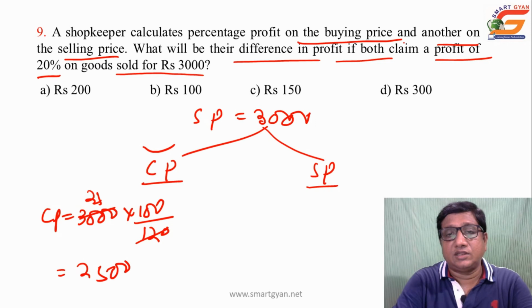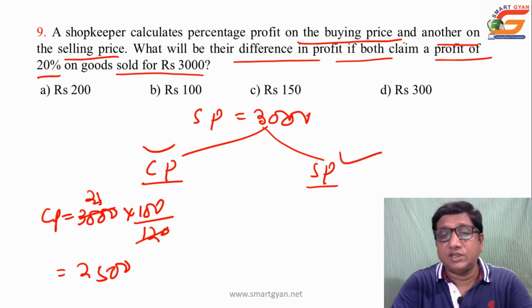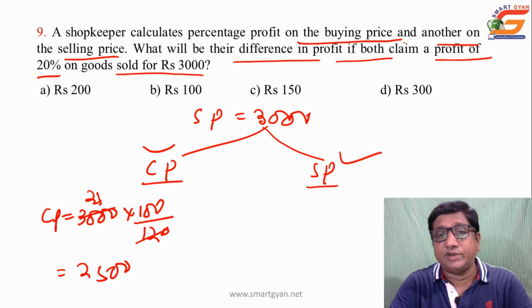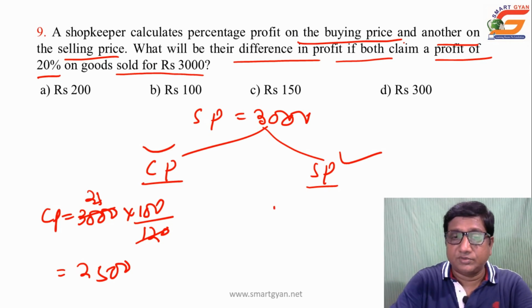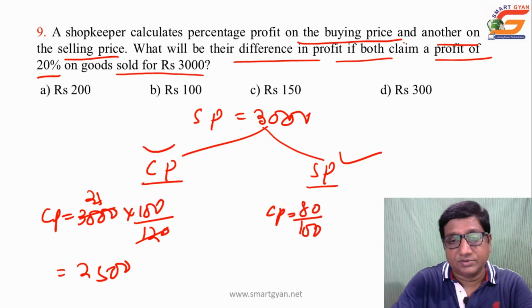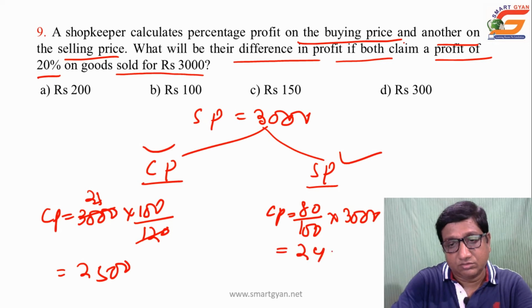Then the person who calculates on selling price, for him the selling price is 3000, and when there is a profit of 20%, his cost price is 80% of the selling price. Cost price is equal to 80% of 3000, which is 2400.